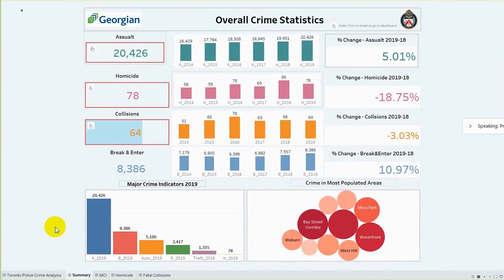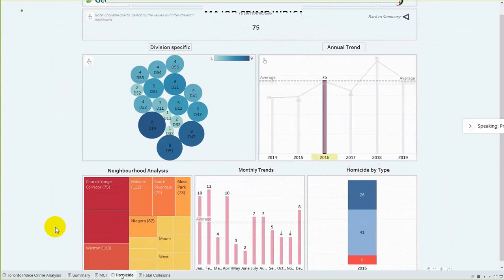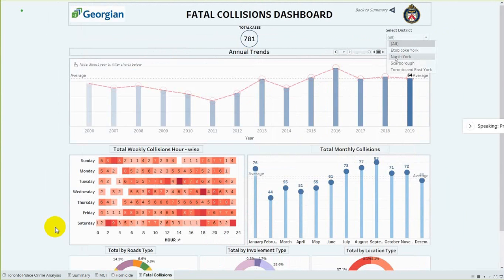Based on this analysis, it will help the Toronto Police to improve the patrolling in different areas based on the regions which we have identified in various dashboards. For example, here we have identified the top neighborhood for auto theft. Here we've identified neighborhoods for homicides, and here we have identified different regions, and hence it will help the Toronto Police in improving the patrolling in areas with high occurrences of various incidents.